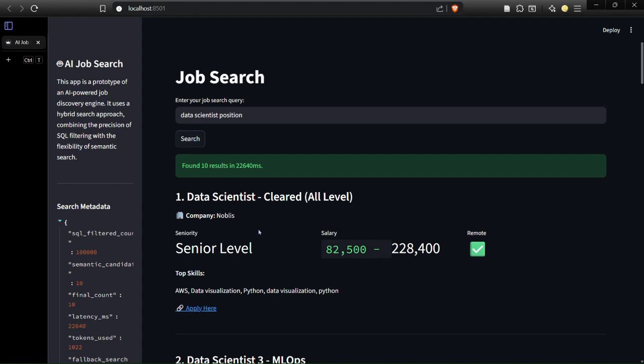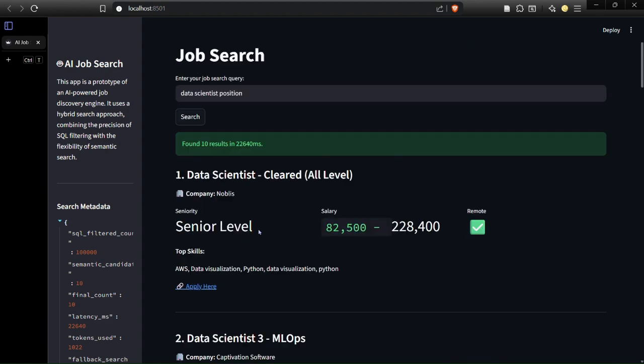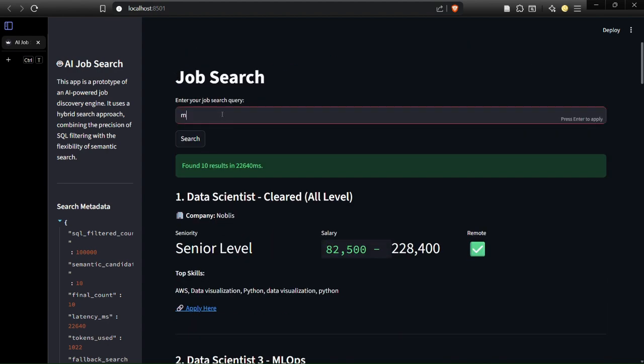Okay, so we can see we have many results regarding data scientist positions. Now I want to make it entry level, to show the conversation.